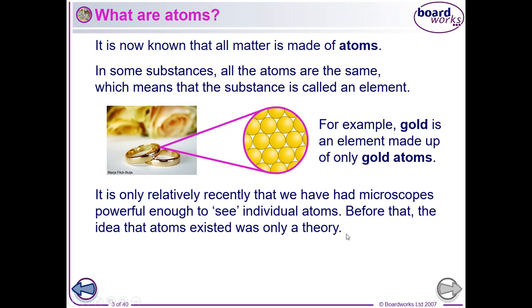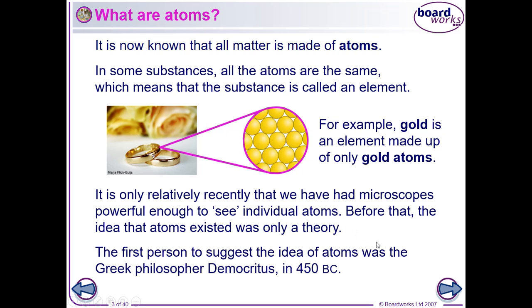And recently we have developed microscopes that are powerful enough to see individual atoms, even work with individual atoms. But up until very recently, this was not possible, and we couldn't actually see the atom by itself. So how do we know it exists? The first idea, from the Greek Democritus, was that everything was made up of tiny little individual components, which he thought of as being like balls. And the idea of the atom being like a sphere or a ball is what we've taught you in Key Stage 3.